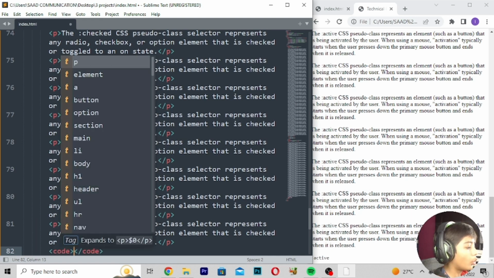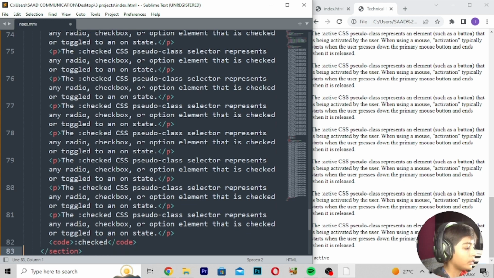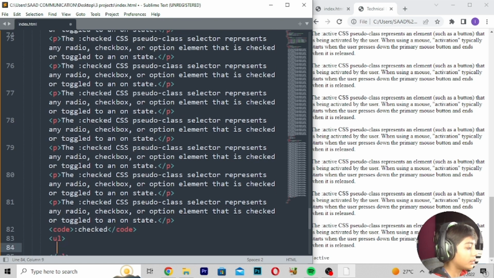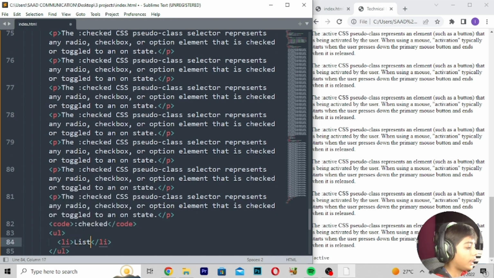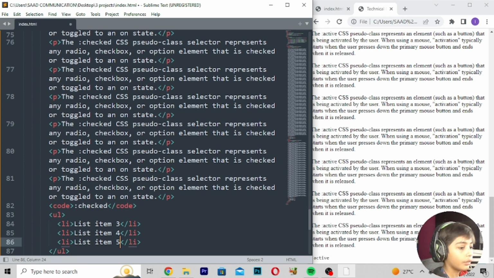And here we can add code. Check ul, li list item 3. Copy, paste, 4, 5.